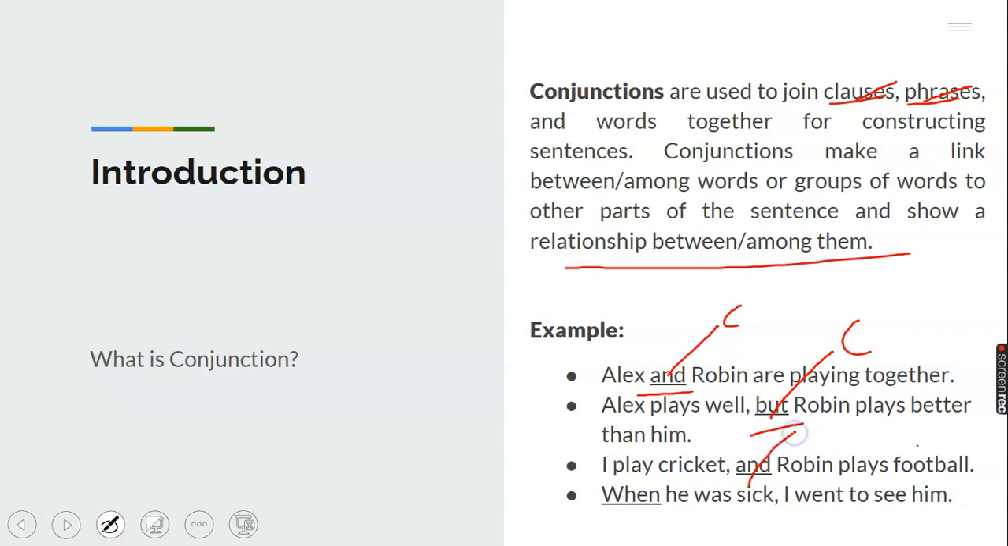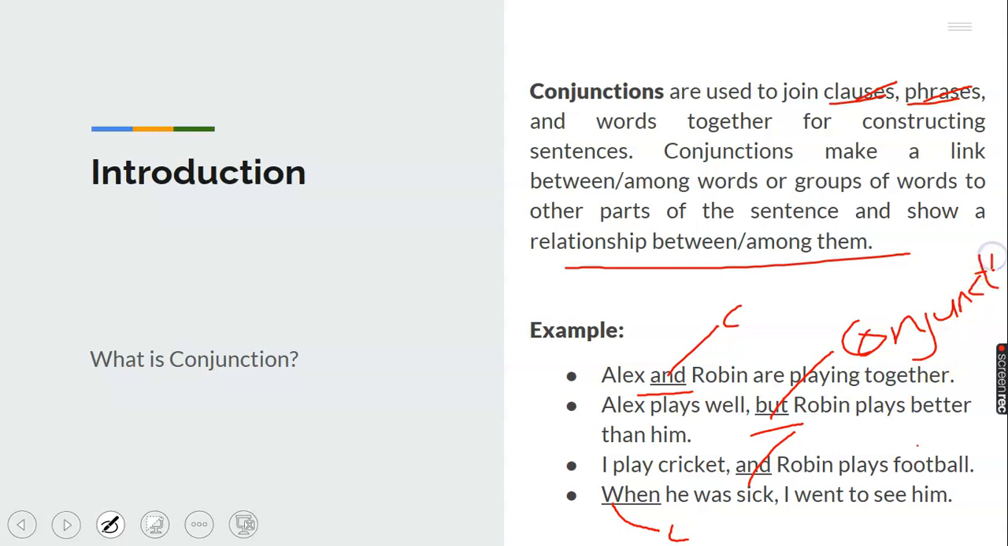And is another conjunction. Then when he was sick, I went to see him. This is another conjunction starting the sentence: when. So you can see that in two different parts of the sentence, something is linking them, something is showing relationship, something is joining them. And that thing that is joining them is what we call conjunction. Is that taken? So I will say the definition of conjunction again.